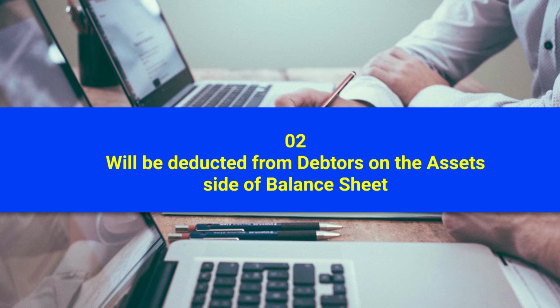So, here I would like to advise my learners that when each and everything is provided pertaining to the debtors, that is bad debts, further bad debts, new provision, old provision and provision for discount on debtor, when all this information is provided in a question, then how to deal with all the information as far as the reflection in the balance sheet is concerned.